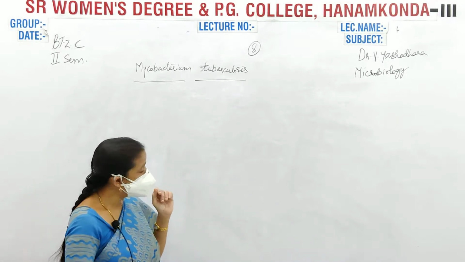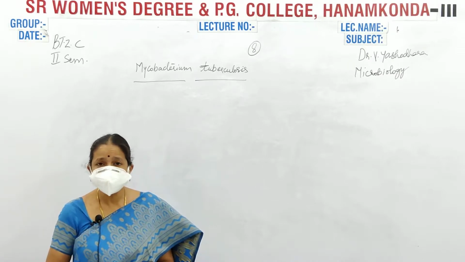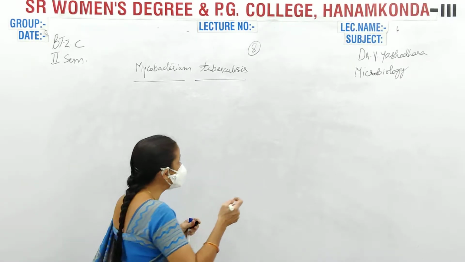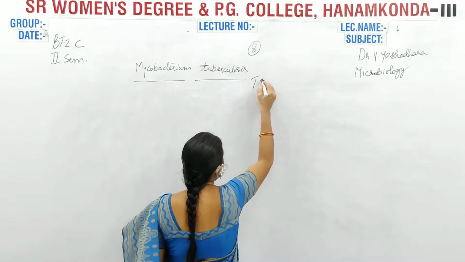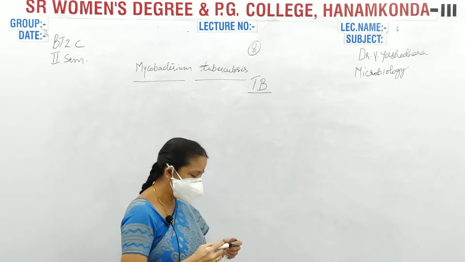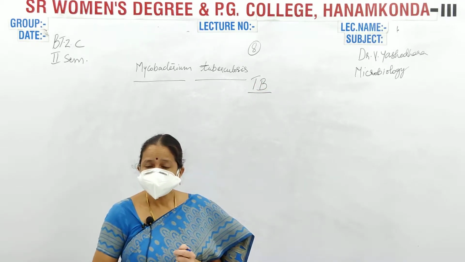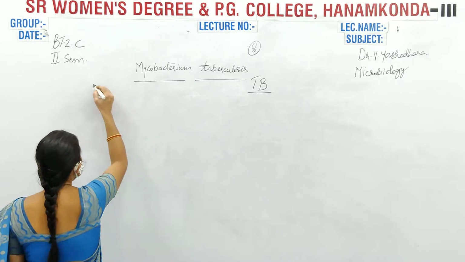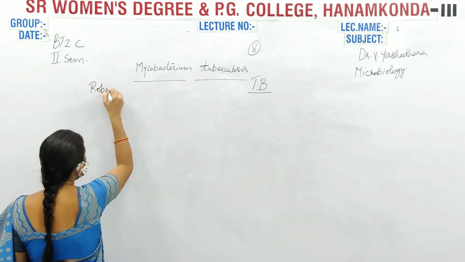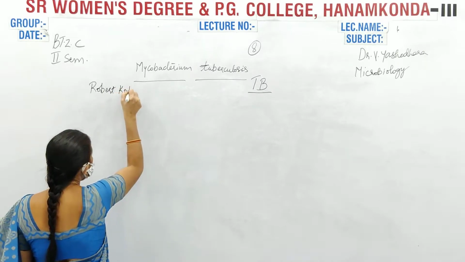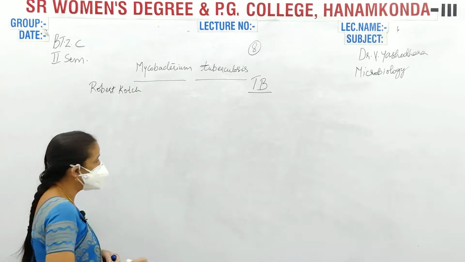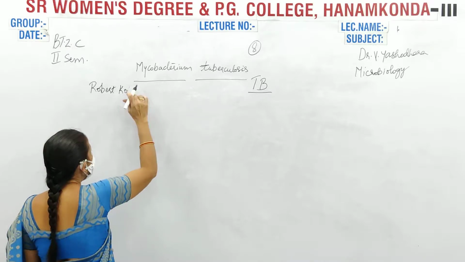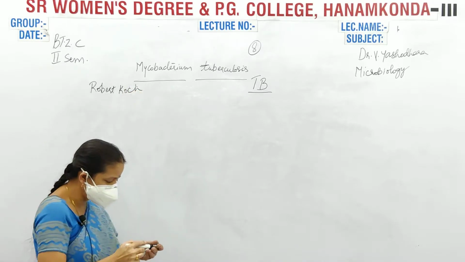This Mycobacterium tuberculosis is the organism that causes TB. All of you know that it causes TB, that is tuberculosis. Now, this was first observed by a scientist named Robert Koch. In some textbooks it is written as K-O-C-H, Robert Koch.